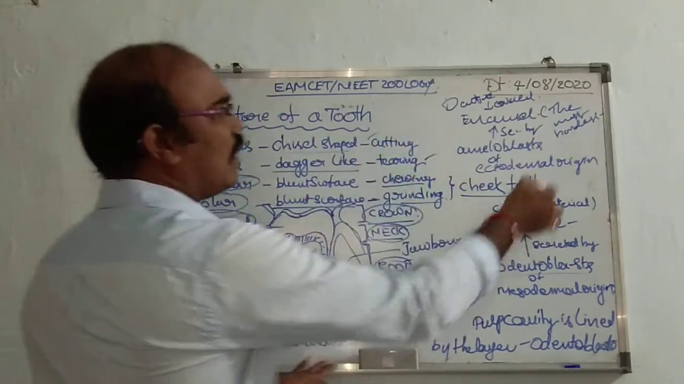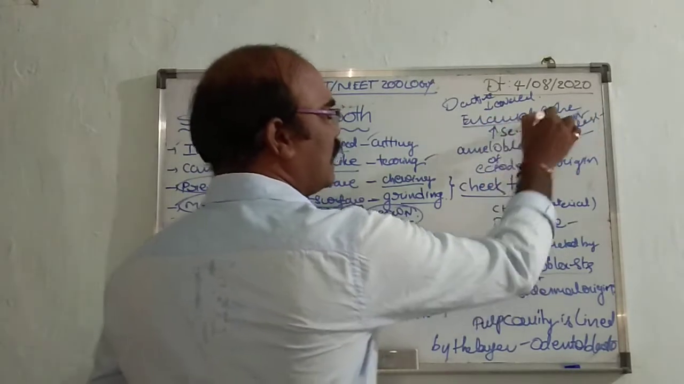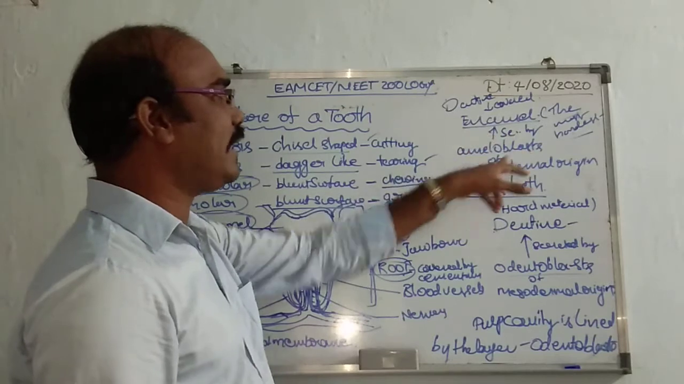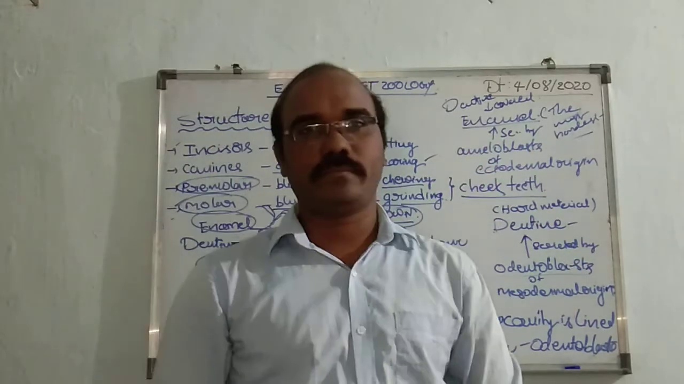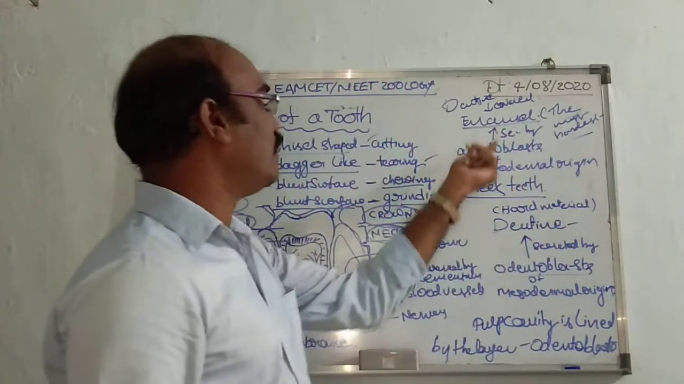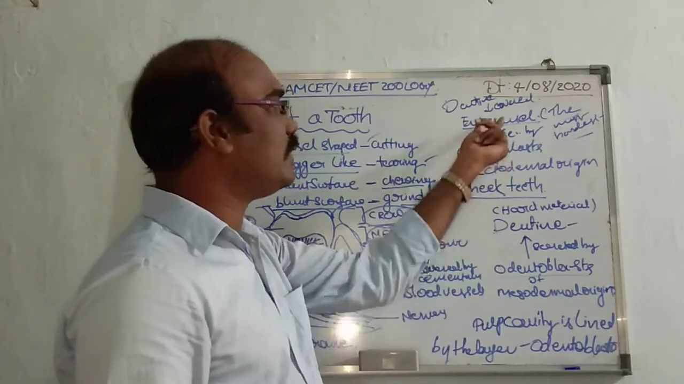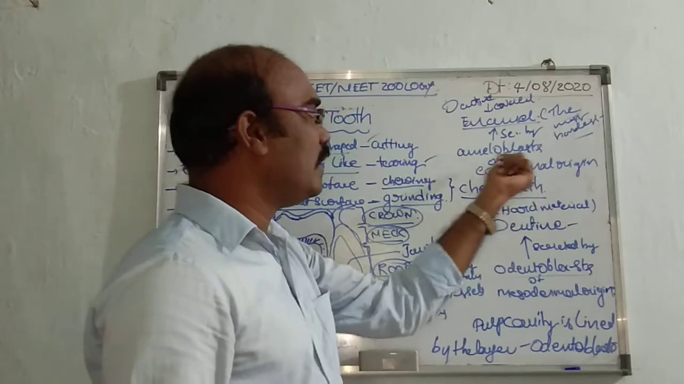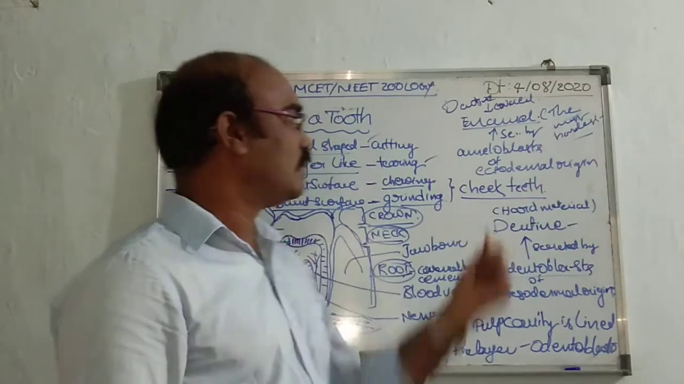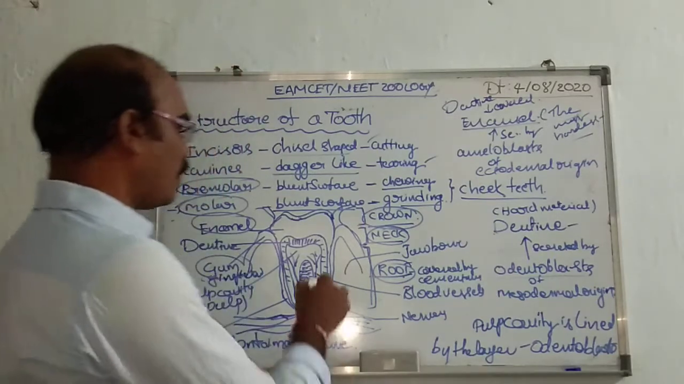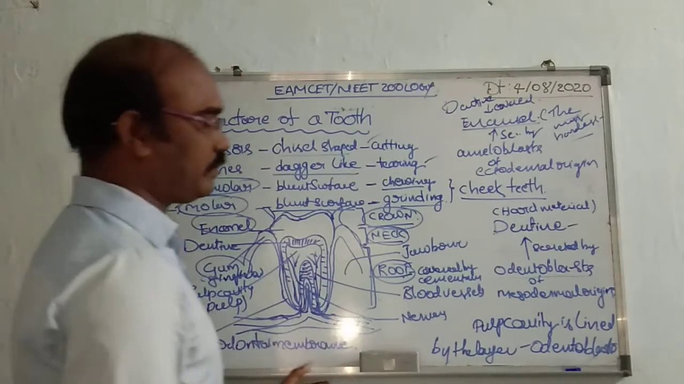Another hardest material, the hardest material, is called enamel. The enamel is secreted by the ameloblasts. Enamel is the hardest part. It is of ectodermal origin.